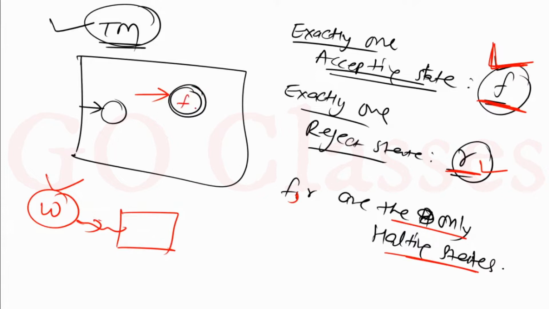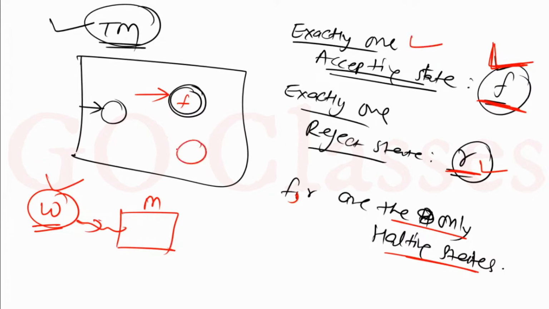So this is your state f. Let's assume this Turing machine M is running on w. As soon as this Turing machine enters into state f, it will immediately halt. The computation will halt immediately, and we will accept. So basically we don't need to read the complete string. As soon as we enter into state f, we immediately halt and say yes. So this is the accepting state.